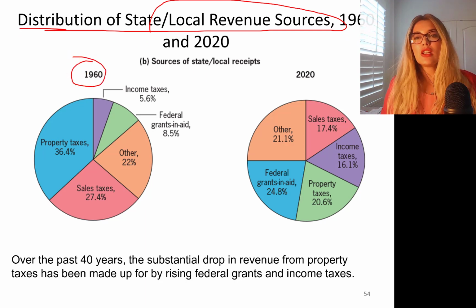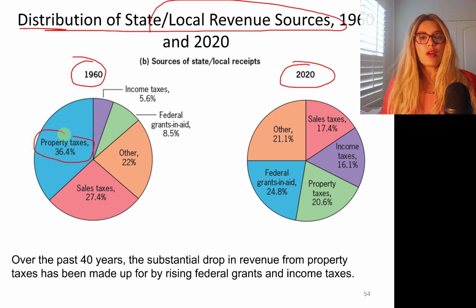1960s pie chart, 2020 pie chart. Local governments got their tax revenues from property taxes more heavily. Today they still rely on property taxes, but the percentage went down, replaced by federal grants in aid.